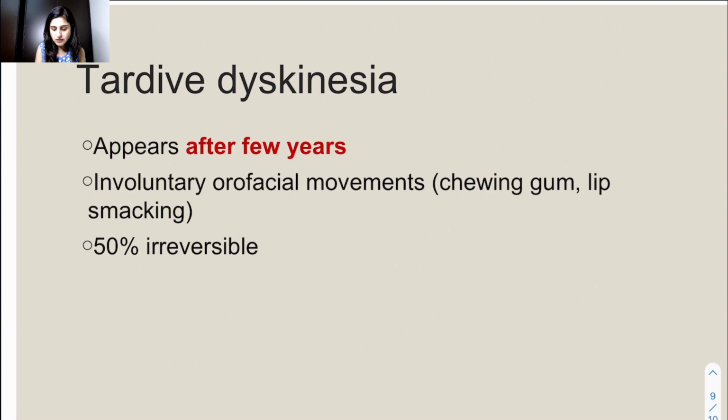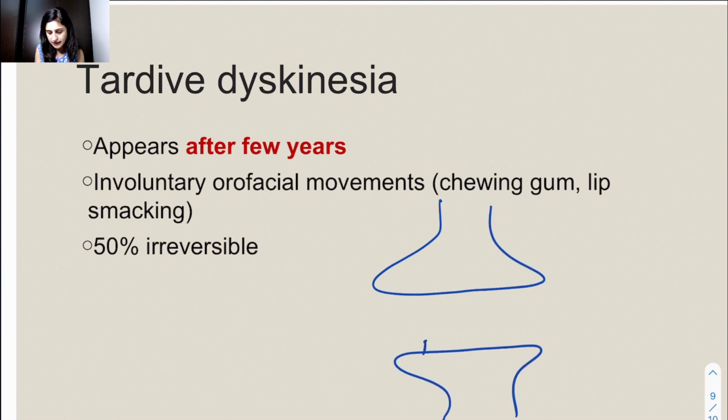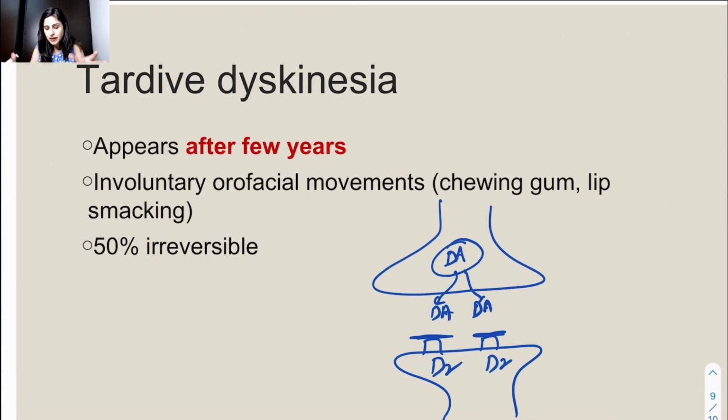So what they tell about why it is developing is because of super sensitivity of the dopaminergic receptors. Let's say this is your dopaminergic neuron and this is a postsynaptic neuron where D2 receptors are present, okay? So D2 receptors are blocked by giving the typical antipsychotics. Dopamine here is stored in the vesicle. It is being synthesized, stored, and released, okay? But the problem is it can't act on the receptors. It will act on the other receptors but not on the D2 receptors because they are blocked. Then gradually it will be metabolized and the effects are going to be over.